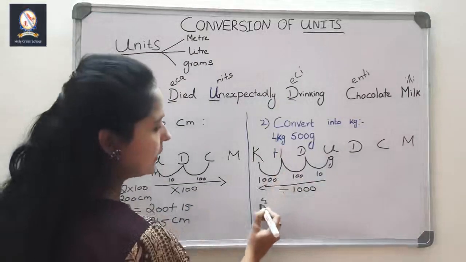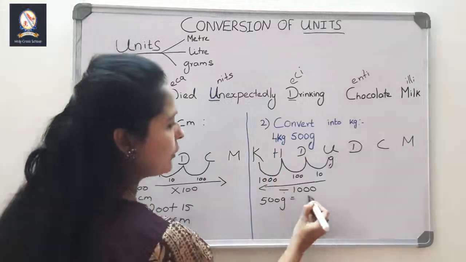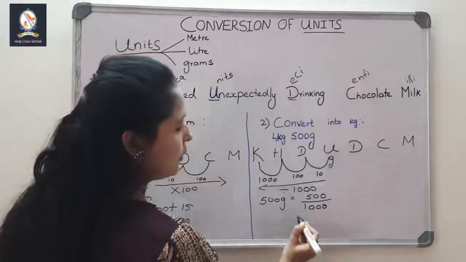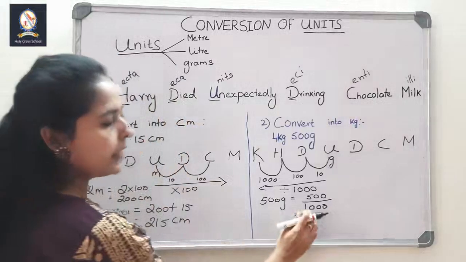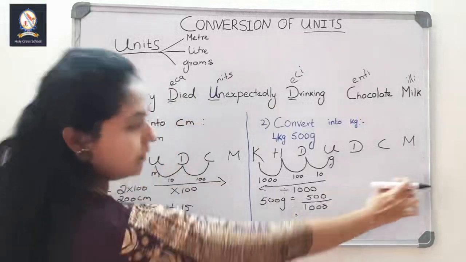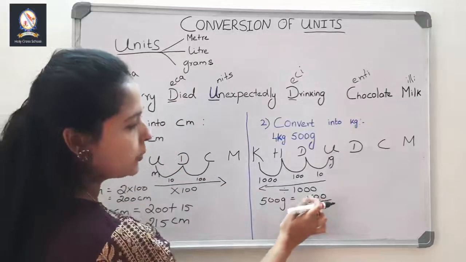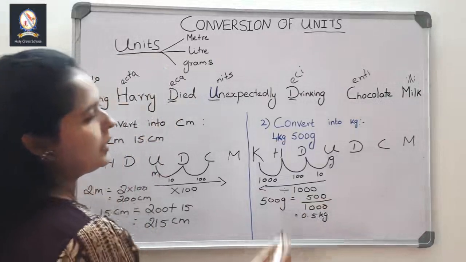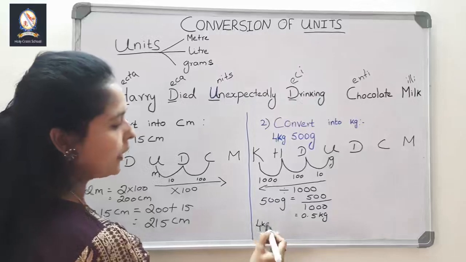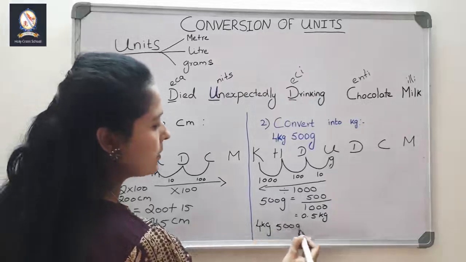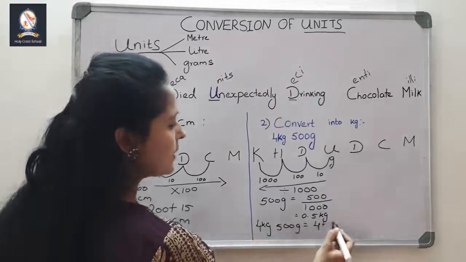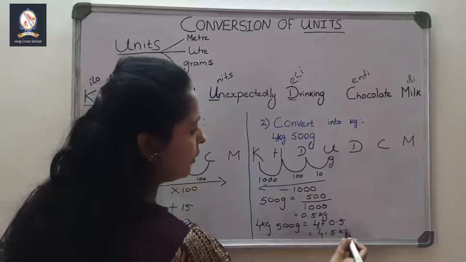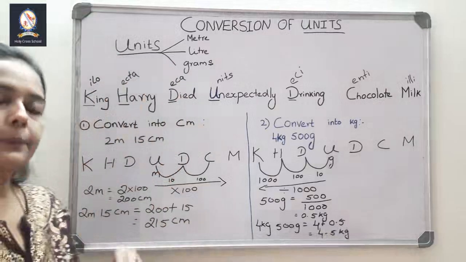Now, come here. 500 grams is equal to 500 by 1000. So you all know how to do the decimals, right? If there are 3 decimal places, you should start from the last number and count it 1, 2, 3. Where the decimal places will be, 0.5 kilogram. Now what is the actual sum? 4 kilogram 500 grams is equal to 4 plus 0.5 is equal to 4.5 kilogram. Got it? This is the conversion.